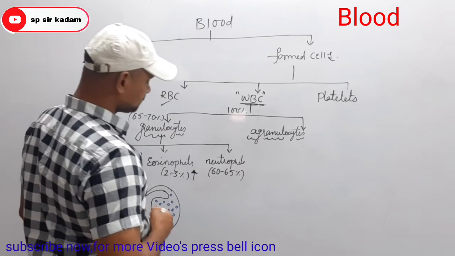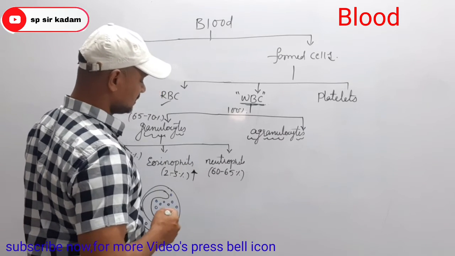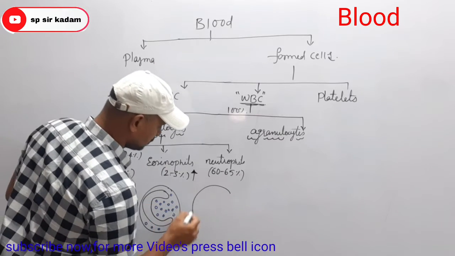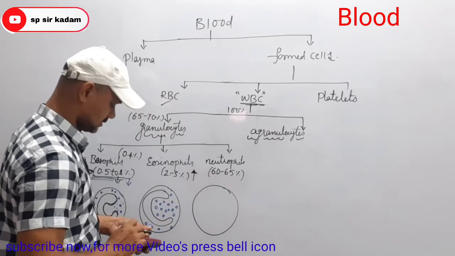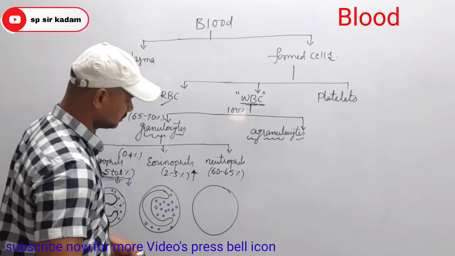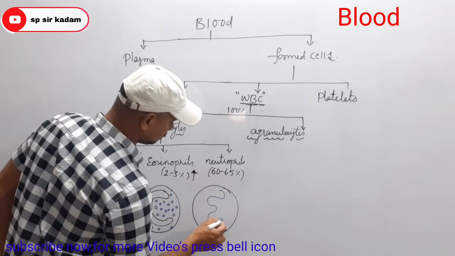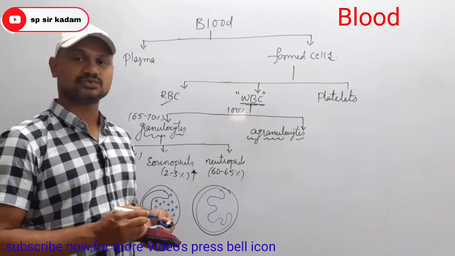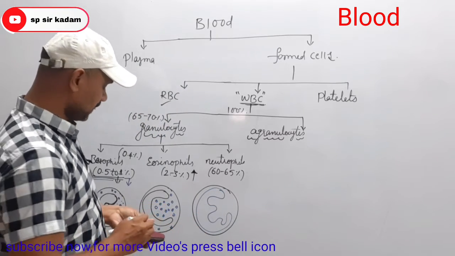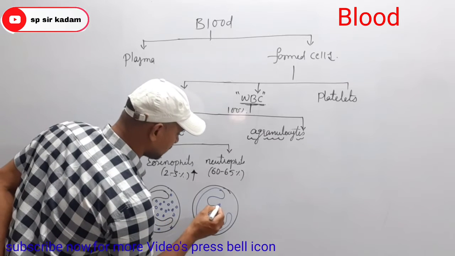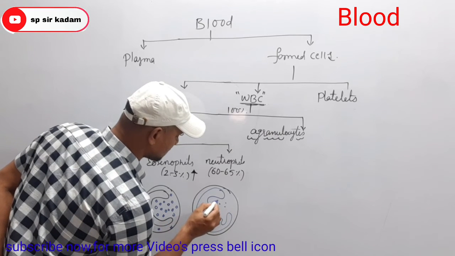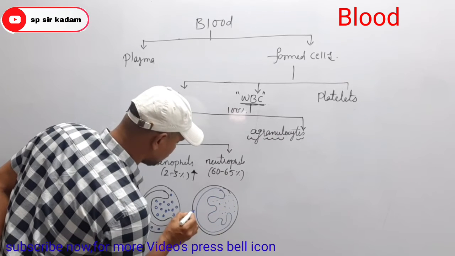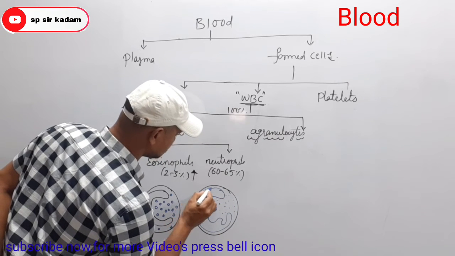Then next, neutrophils. Here the nucleus is divisible into 2 to 5 lobes, and the cytoplasmic granules are very small in size.